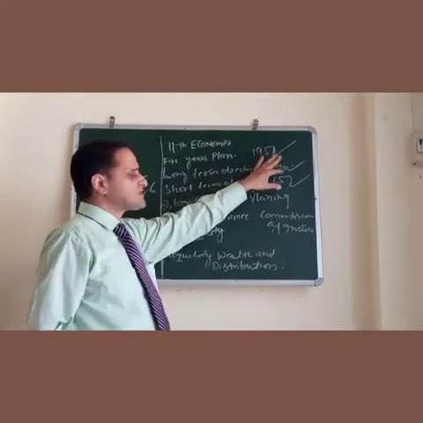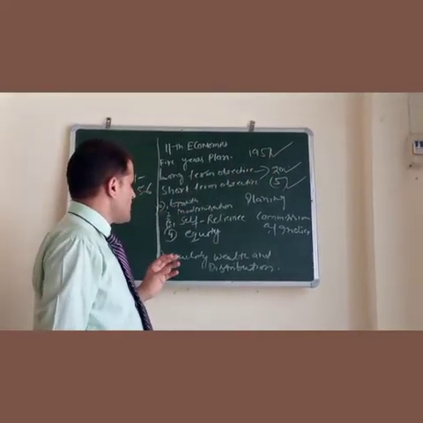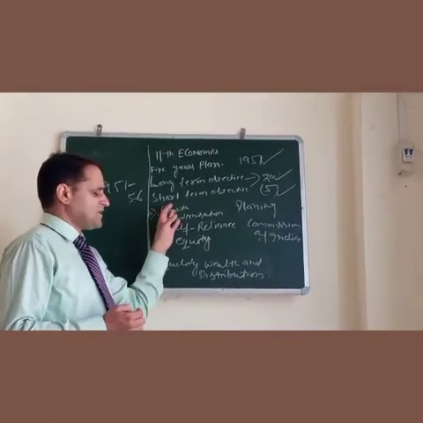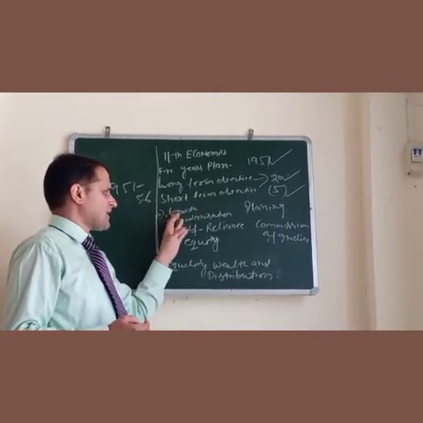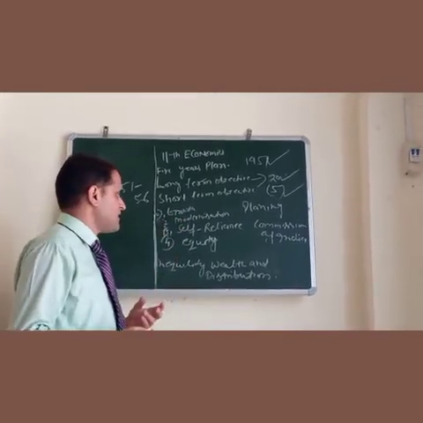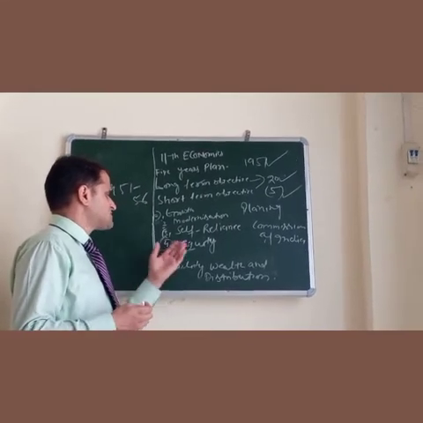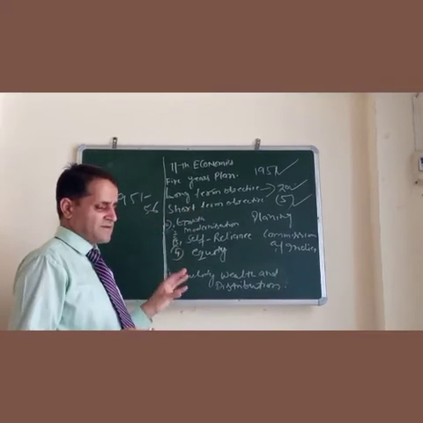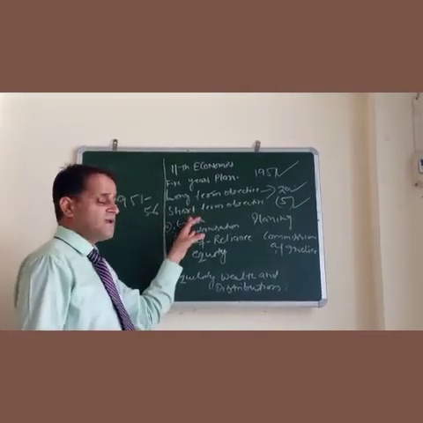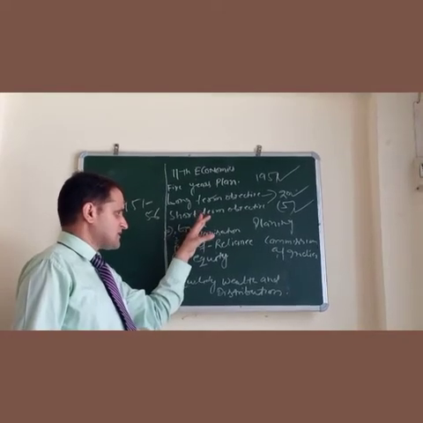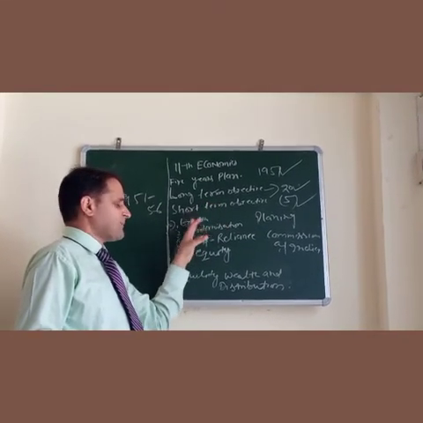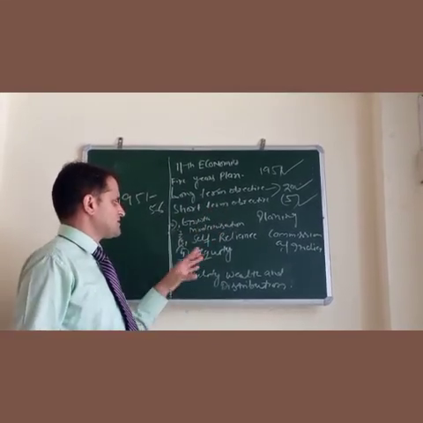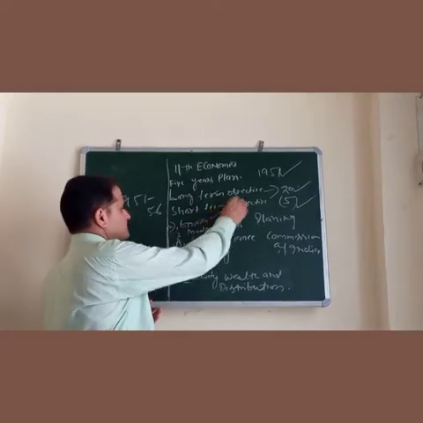But before that, we will discuss the long-term plans, that is growth. We have to achieve economic growth in our country, to accelerate the GDP, national income, per capita income, output, production, productivity, self-reliance. We will discuss the latter part later. So growth, we want to achieve growth in our country. That growth will not be possible unless we increase national income, GDP, per capita income, output of production, right? So these are the basic things we have to increase. That's why we go for the growth of the country.